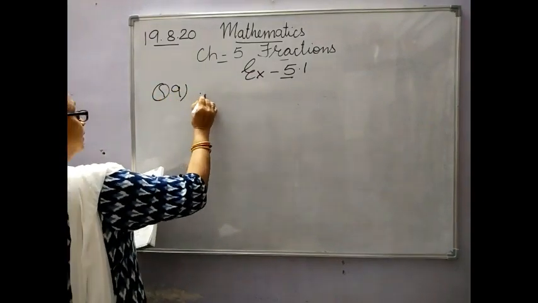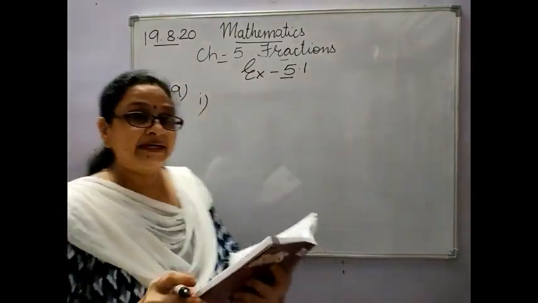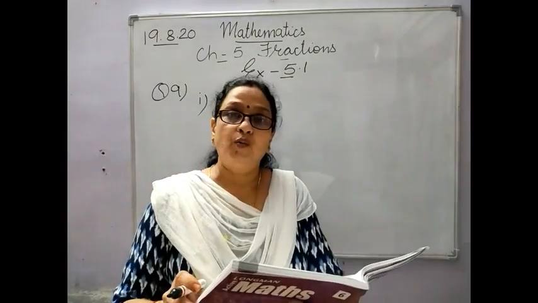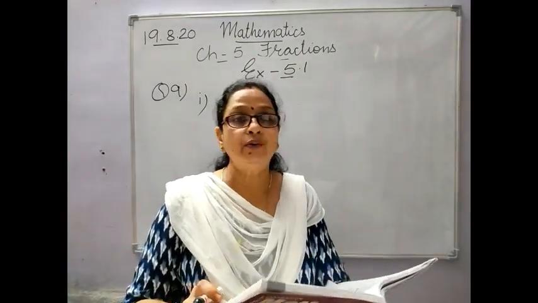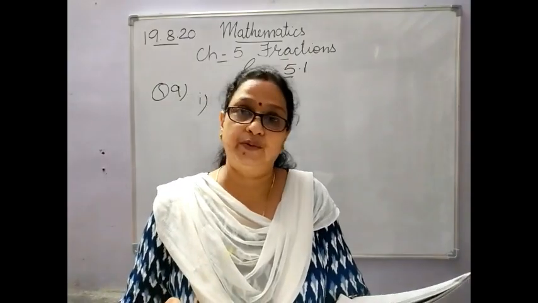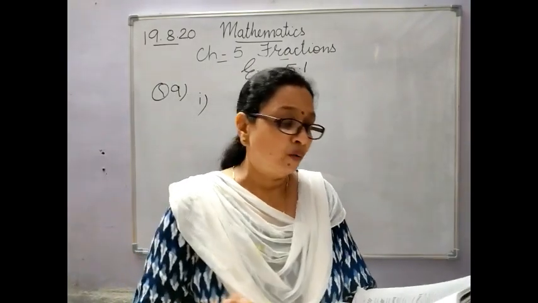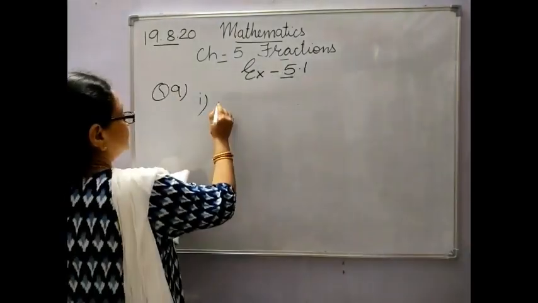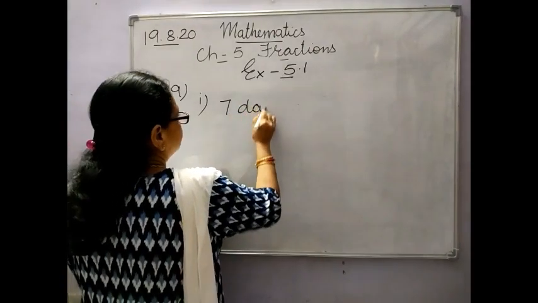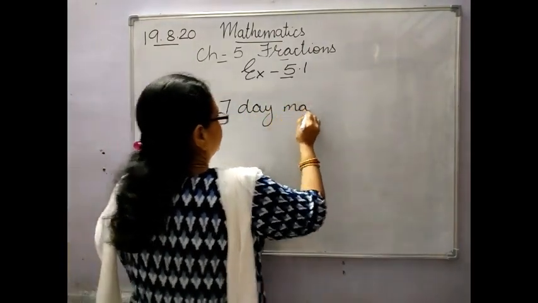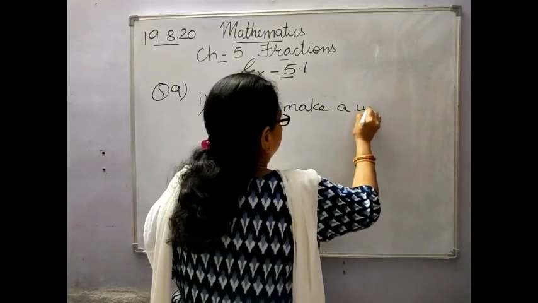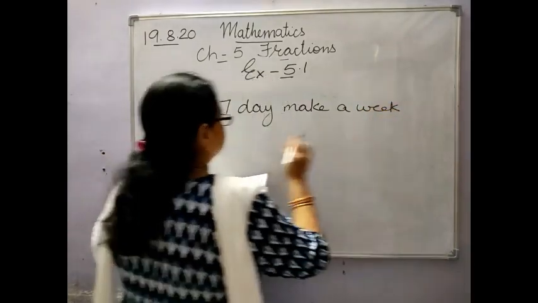Now the first one, 1 day as a fraction of 1 week. You all know that there are 7 days in a week and you have to find out for 1 day. So 7 days make a week, or you can say 1.